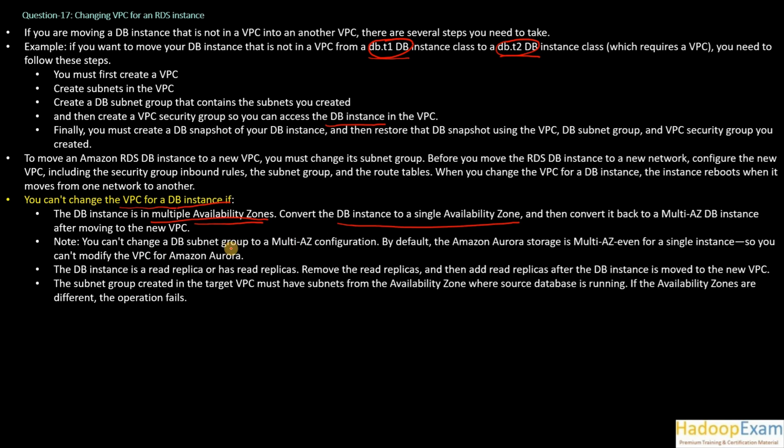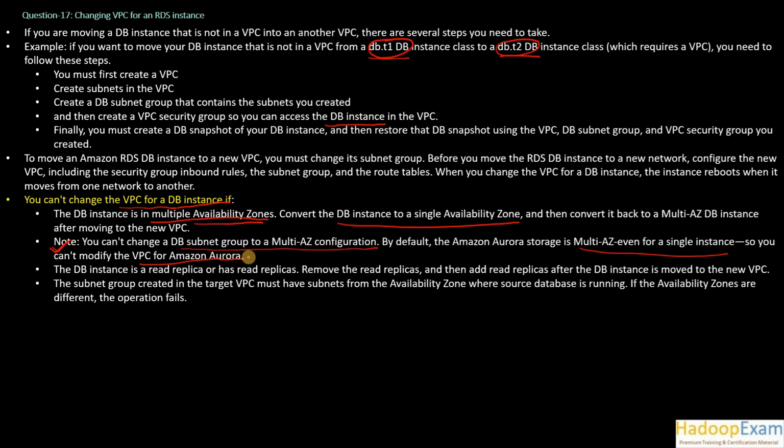You can't change the DB subnet group to a multi-AZ configuration. By default, Amazon Aurora storage is multi-AZ even for a single instance. So you can't modify the VPC for Amazon Aurora. That is very important, very specific, and you need to check it.